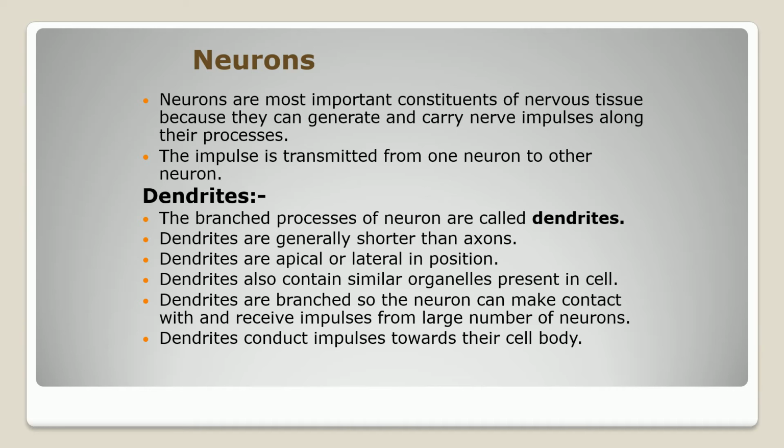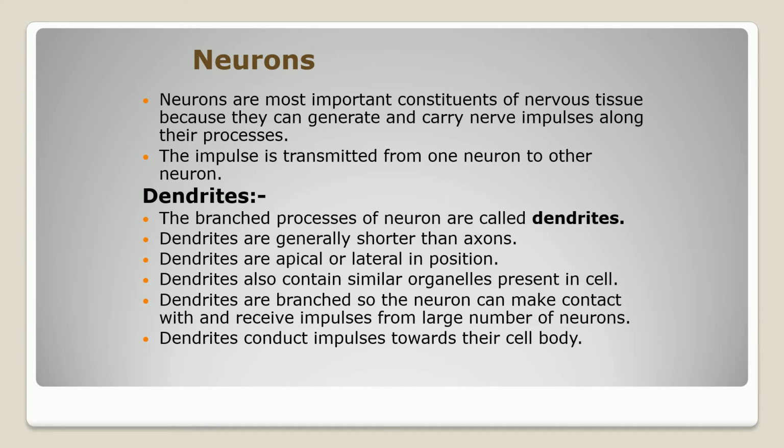Now these neurons are important constituents of this nervous tissue because they can generate and carry the nerve impulses along their processes. The impulse is transmitted from a part of a neuron to another neuron or its fibers.